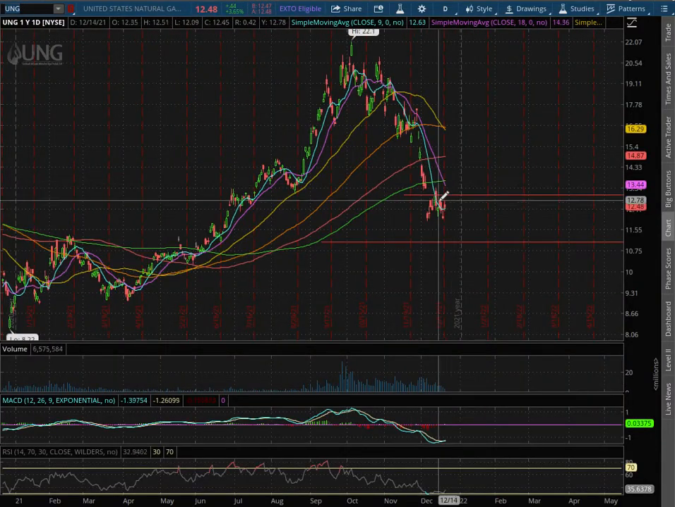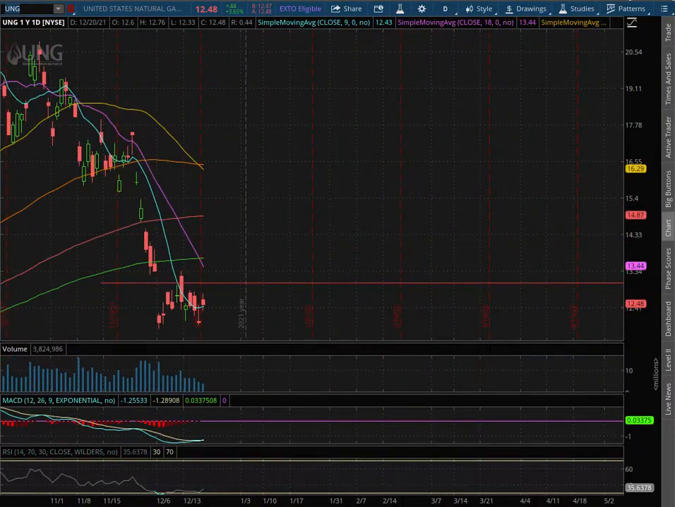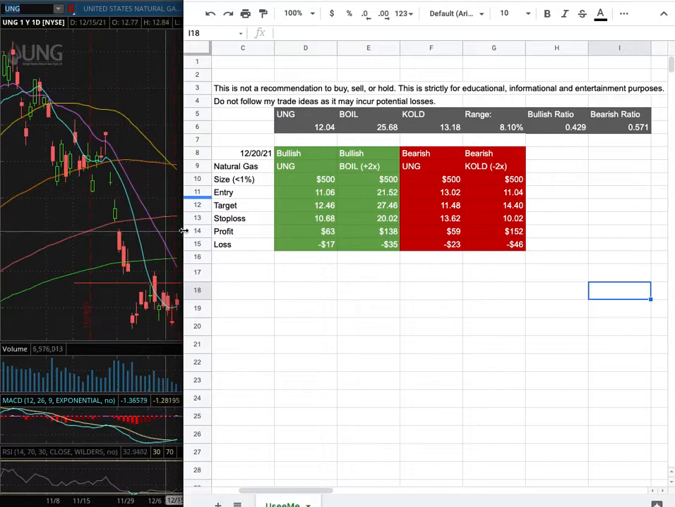As with the trade idea, I'll be trading UNG. My position size for it is less than 1% of my portfolio. My long entry is at $11.06. My sell target is at $12.46. My stop loss is at $10.68.